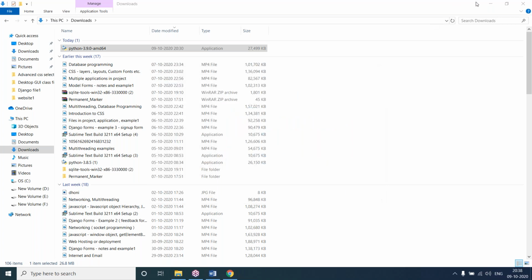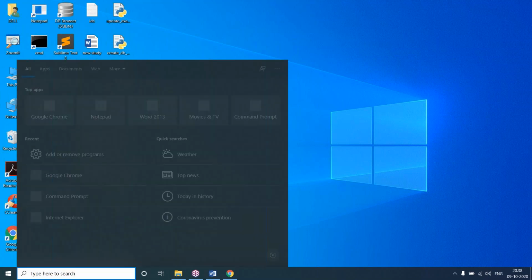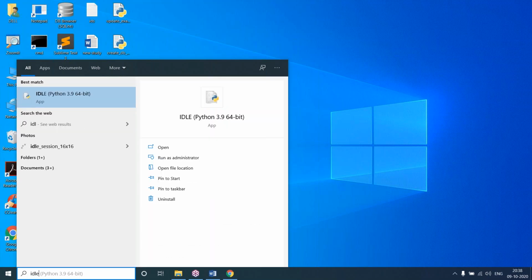So here you can see installation is done successfully. And here I'll delete the previous shortcuts that I was using. Here we'll get two icons, interactive mode and batch mode. After installation, in search we can type IDLE. So here IDLE Python 3.9 64-bit.